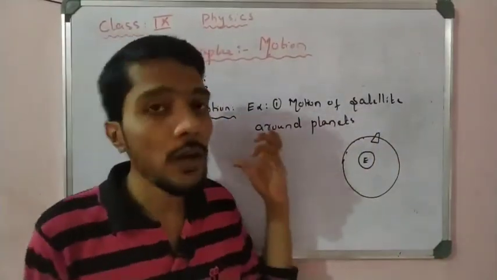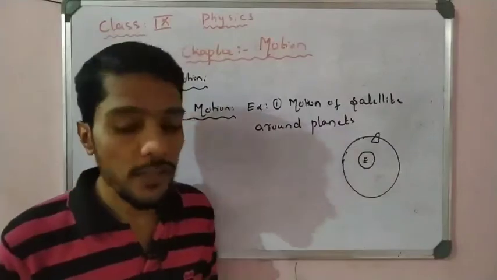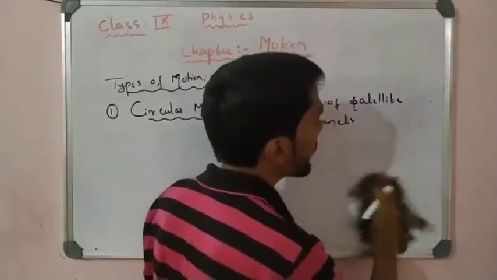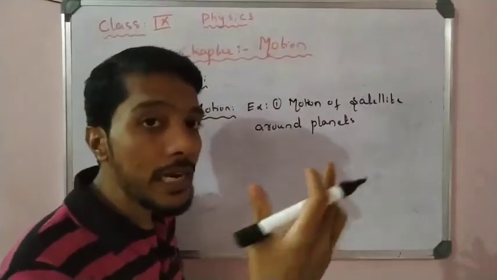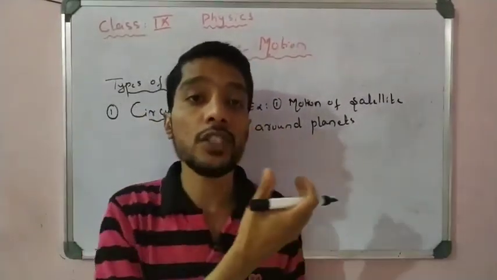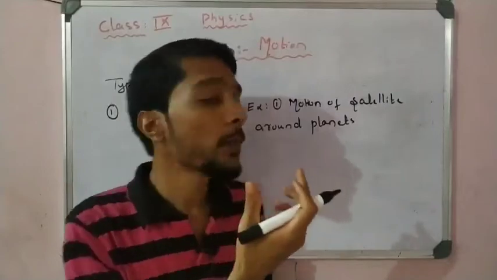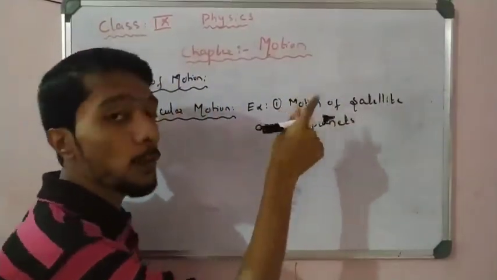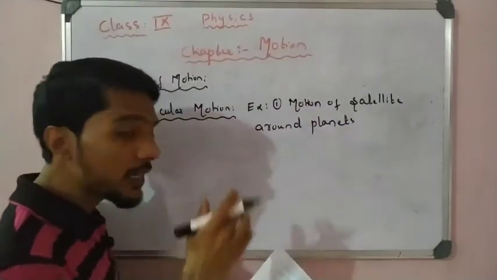So that is called circular motion here. That is one type of example of motion, circular motion. It is also one type of motion where the satellite is changing its position at every instant of time in the circular path. Here the path of motion is circular, right? That is called circular motion.